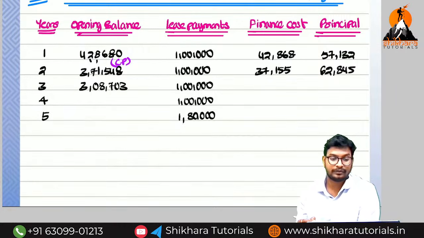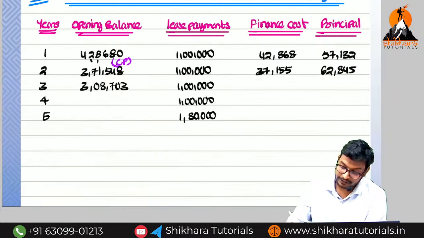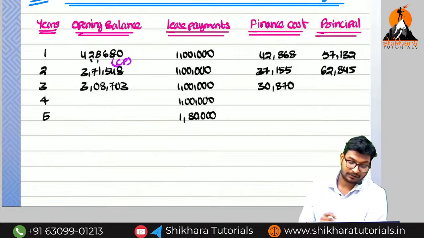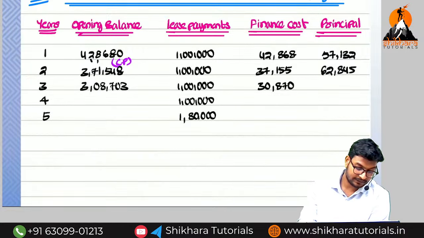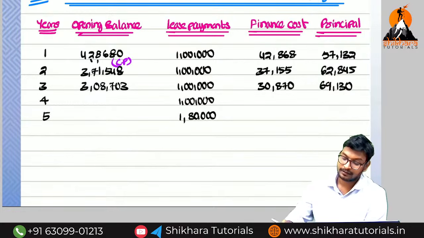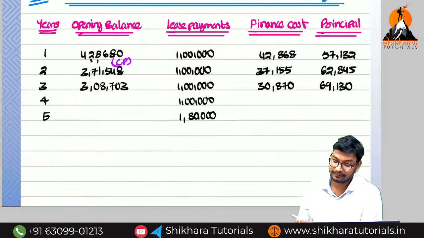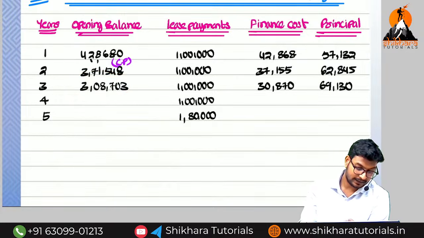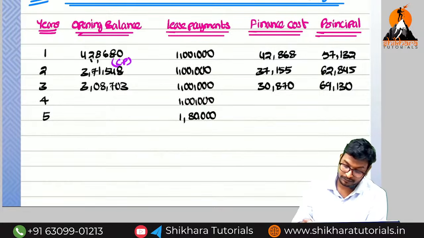Now on this amount we calculate the interest: 30,870. Reduce that from 1 lakh, we get 69,130. Reduce this from 3,08,703, that is 2,39,573.